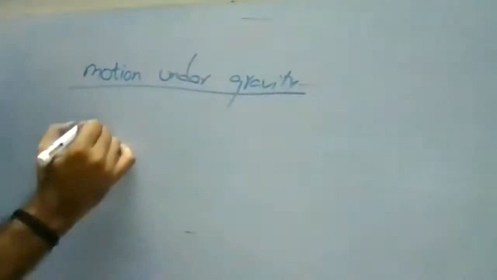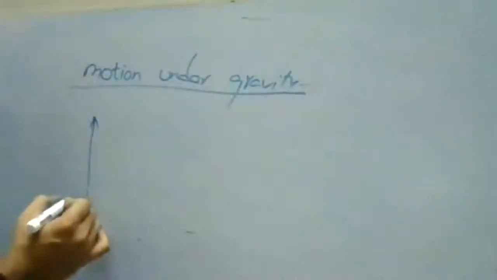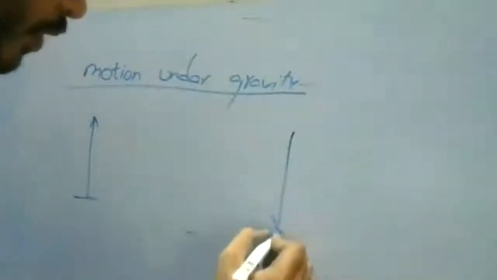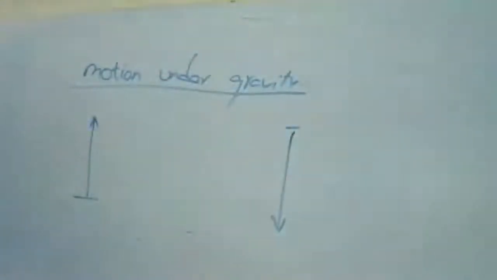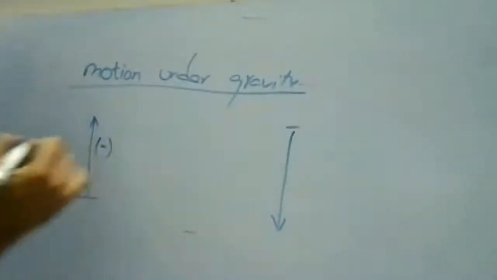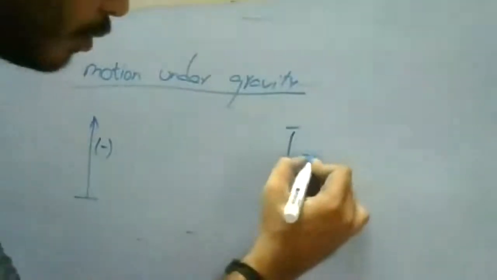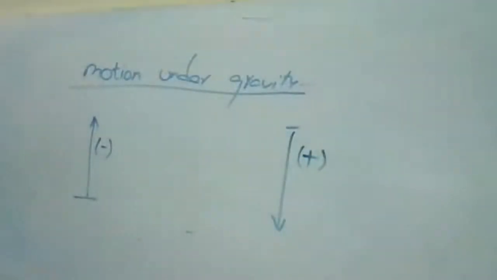When any object travels in a vertical condition, there are two cases. One, the object moves in the upward direction, which is away from the gravitation, and the other, the object moves in the downward direction, which is towards the gravitation. When it is away from the gravitation, the acceleration due to gravity is minus. When it is towards, the acceleration due to gravity is plus.